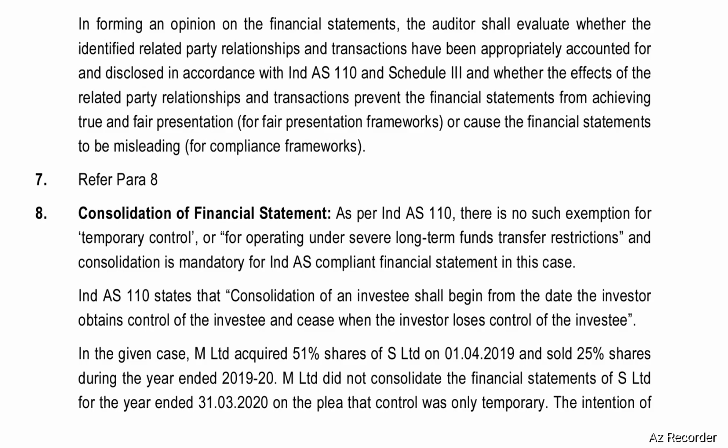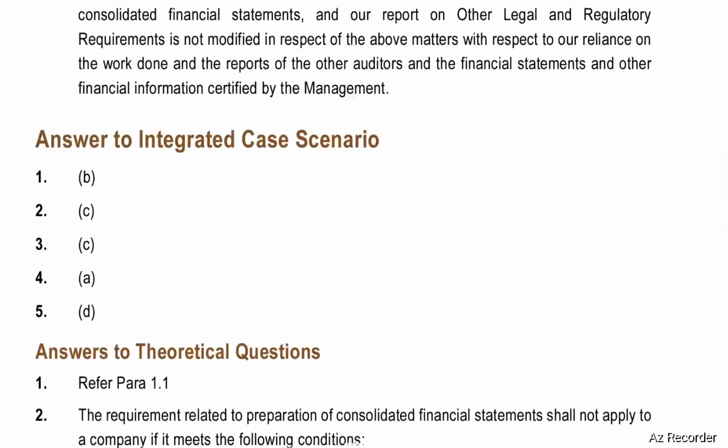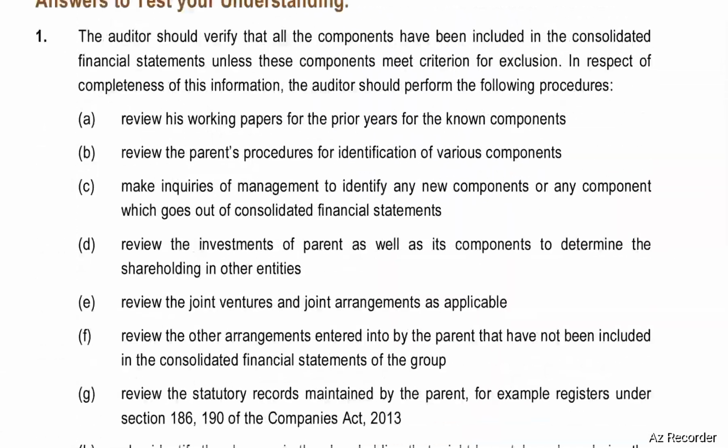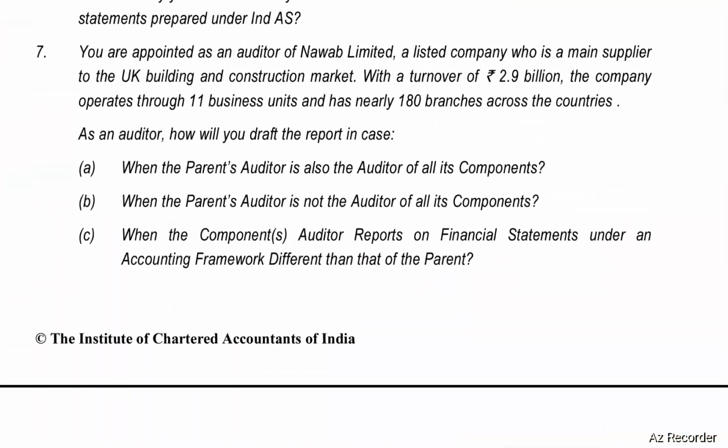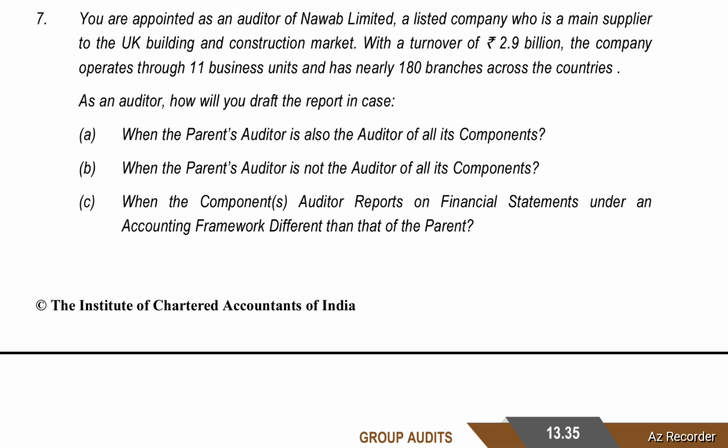Next, test your knowledge question number 7. You are appointed as an auditor of Nawab Limited, a listed company which is a main supplier to the UK building and construction market. With a turnover of 2.9 billion, the company operates through 11 business units and has nearly 180 branches across the countries.